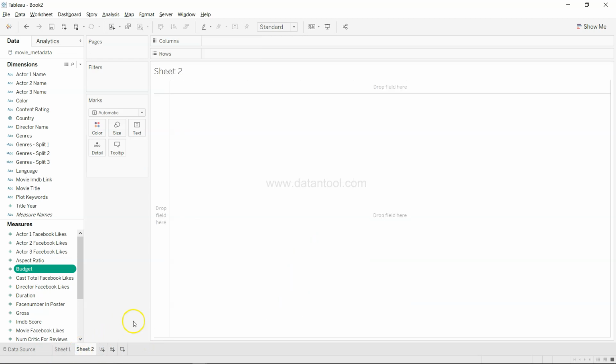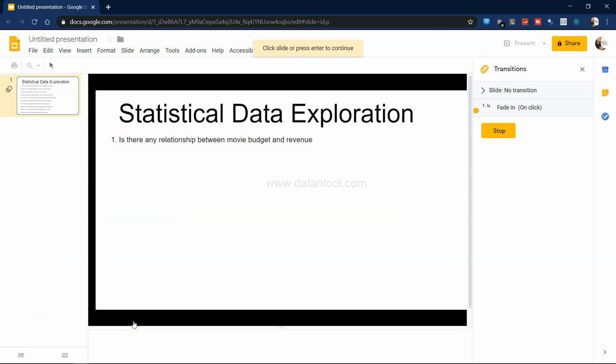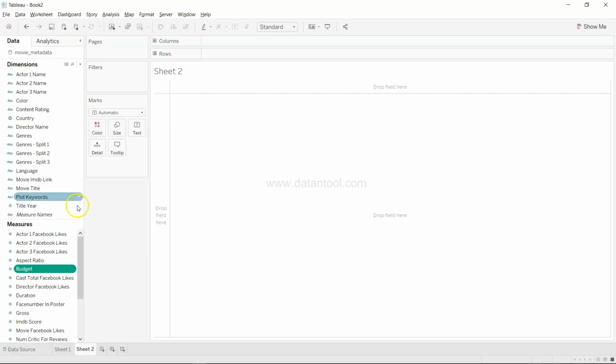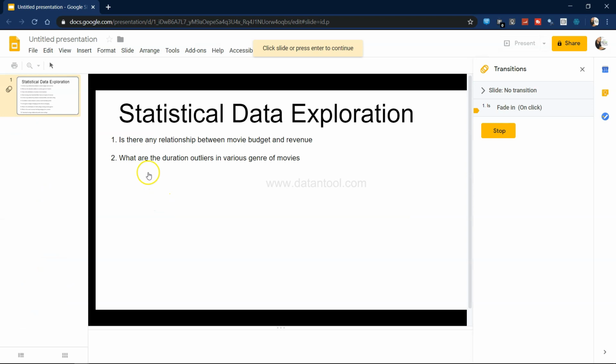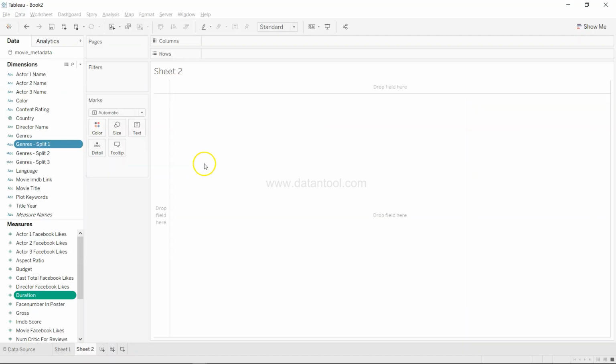All right, I'll create a new sheet, go back to the statistical data exploration presentation, and identify the next question, which is: what are the duration outliers in the various genres of movies? Duration outliers in various genres of movies. All right, so what we have is basically the main genre, which is this, and the duration is over here, and the question is what are the duration outliers.